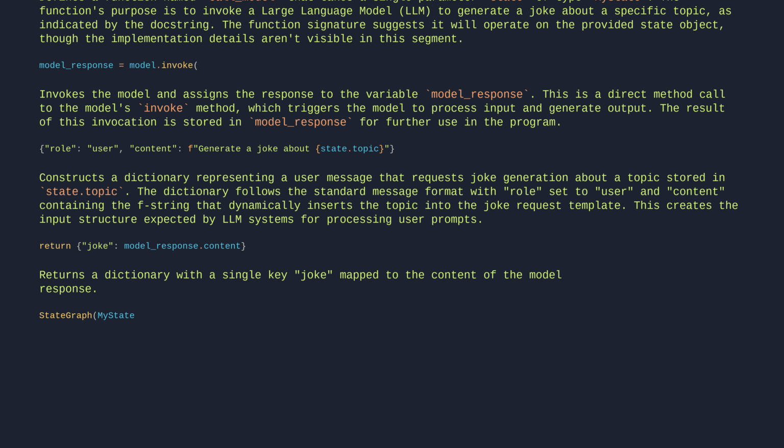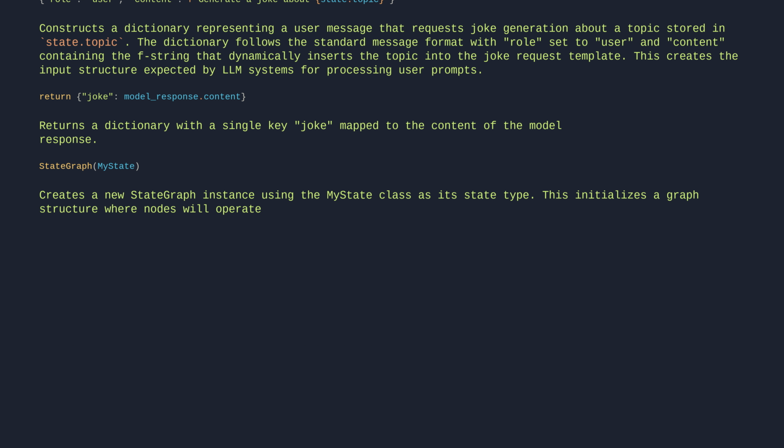StateGraph(MyState). Creates a new StateGraph instance using the myState class as its state type. This initializes a graph structure where nodes will operate on and modify state objects of type myState.